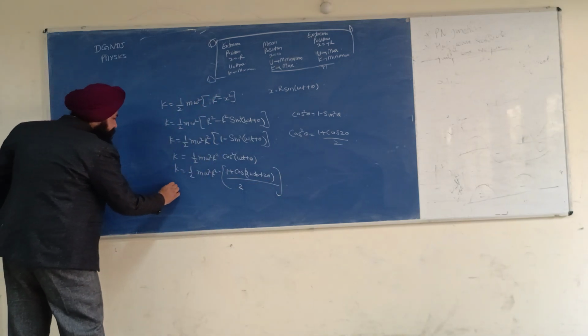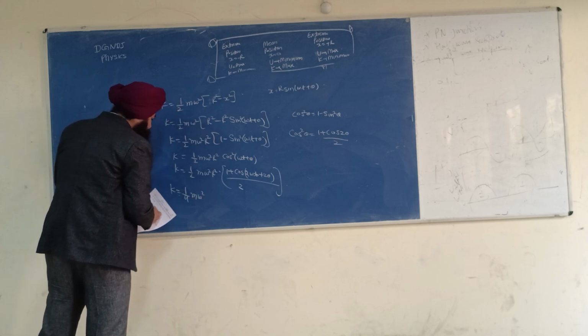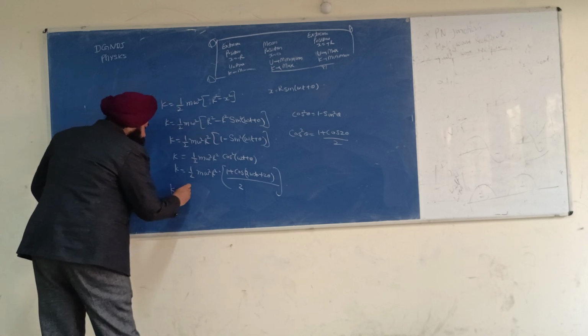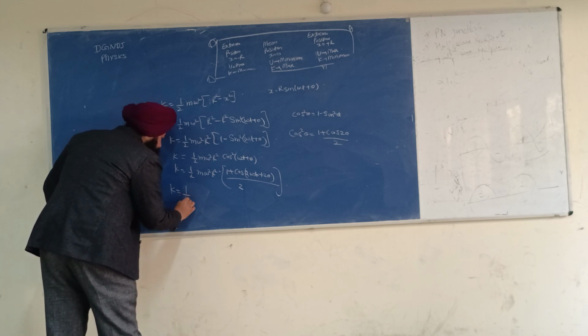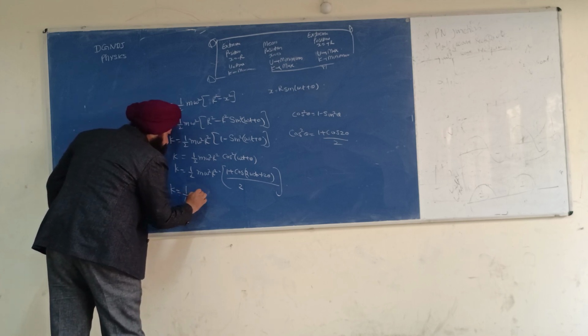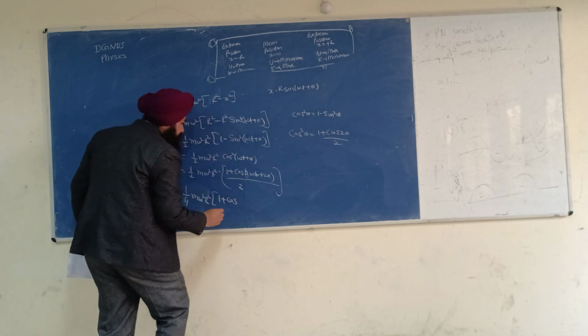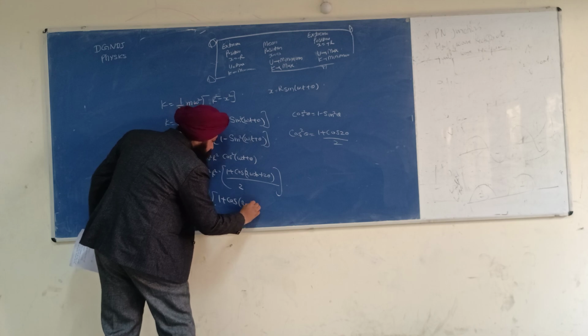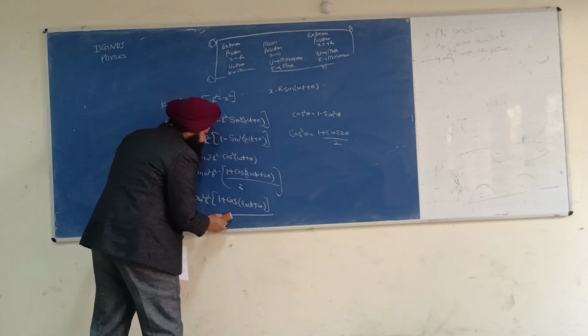Okay, this comes out to be k is equal to 1 by 4 m omega square r square, 1 plus cos 2 omega t plus 2 theta.